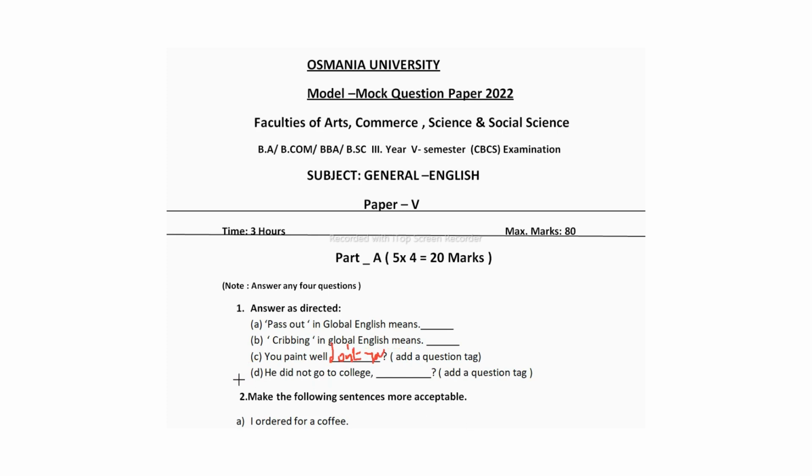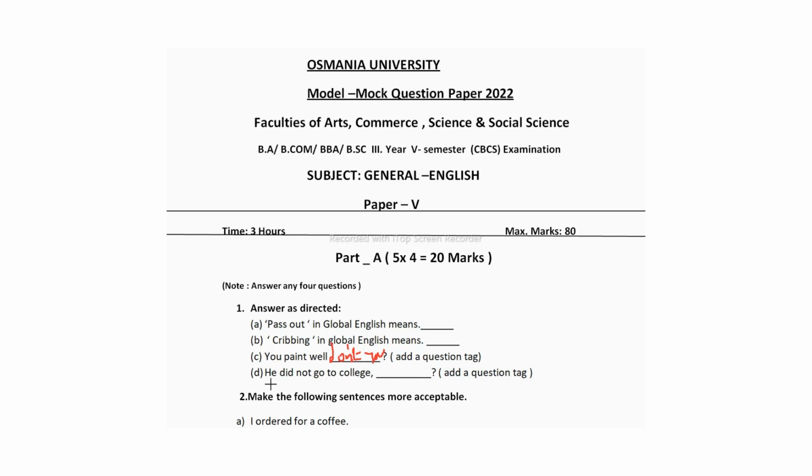Now let us see D. He did not go to college. Here also you have to add a question tag, which is from Unit 1 grammar. As I told you, if the sentence is in positive form you add a negative question tag, and when the sentence is in negative sense you add a positive question tag.